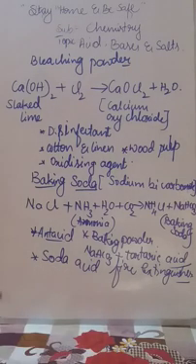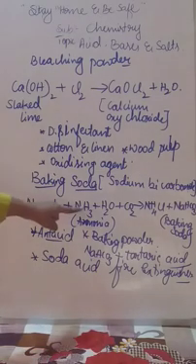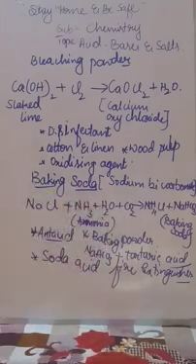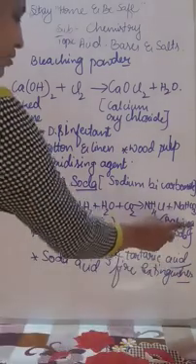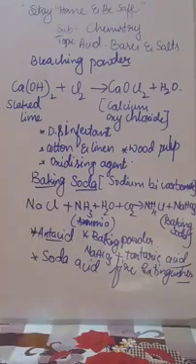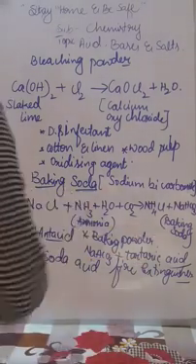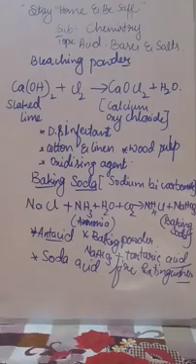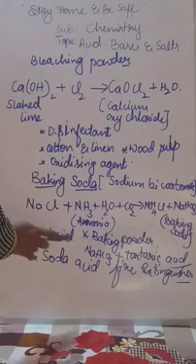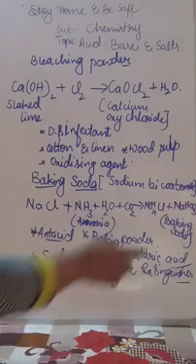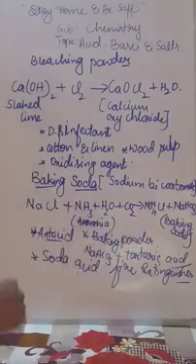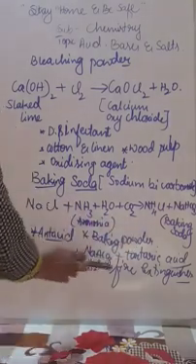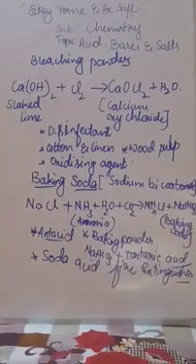Let us recall again. Baking soda is manufactured when sodium chloride is mixed with ammonia, water and carbon dioxide. That forms baking soda. The other byproduct is ammonium chloride, but the major product is baking soda. What are the uses of baking soda? It is used as an antacid, to make baking powder, and in the soda acid fire extinguisher.